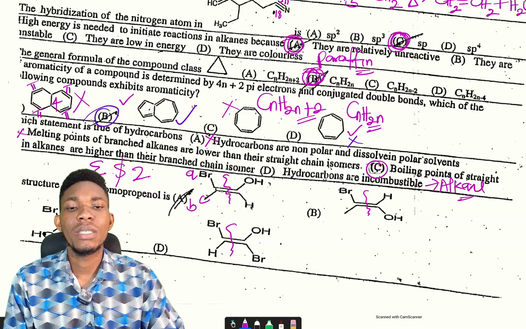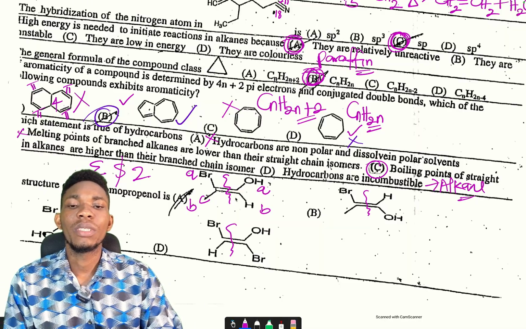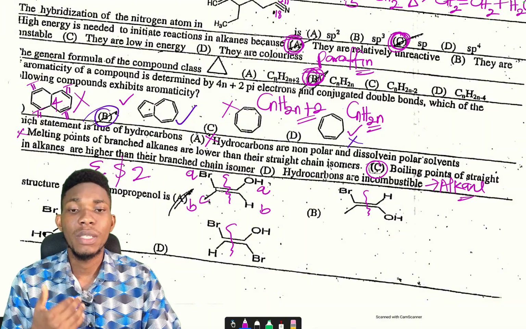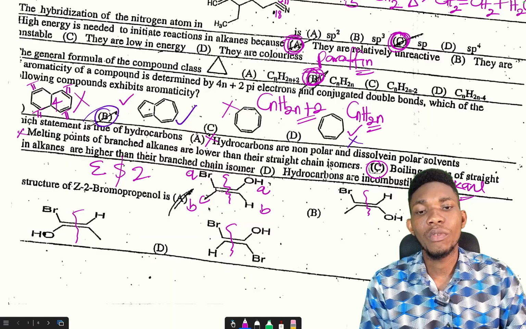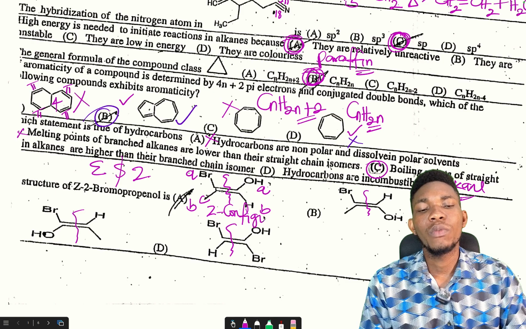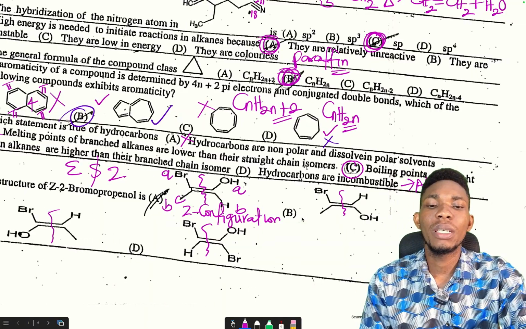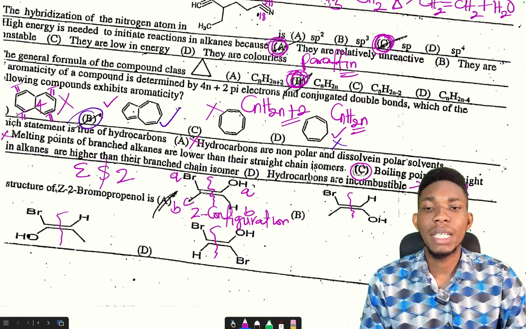This is oxygen, this is hydrogen. Oxygen has higher priority, hydrogen is B. So at the end of the day, the two higher priority groups are on the same side, the two lower priority groups are on the same side. So you say this is Z configuration. Something we've done before, right? Exactly. So if this is Z configuration, my dear student, what do you think will now be the name of this compound? This is already Z.